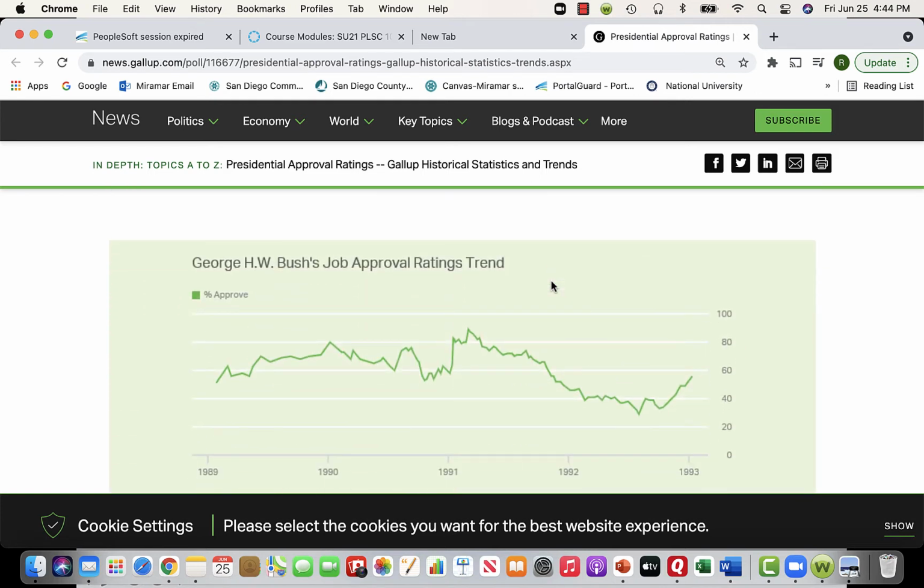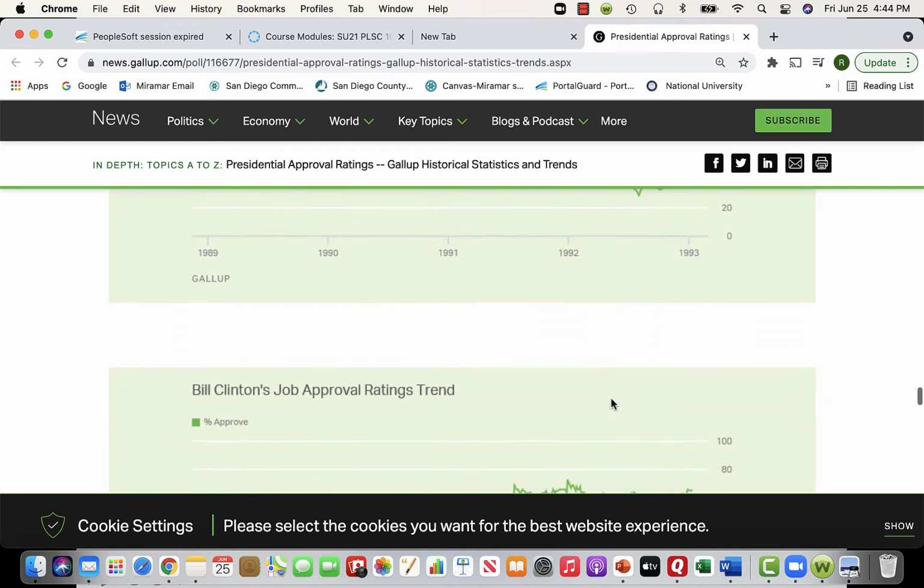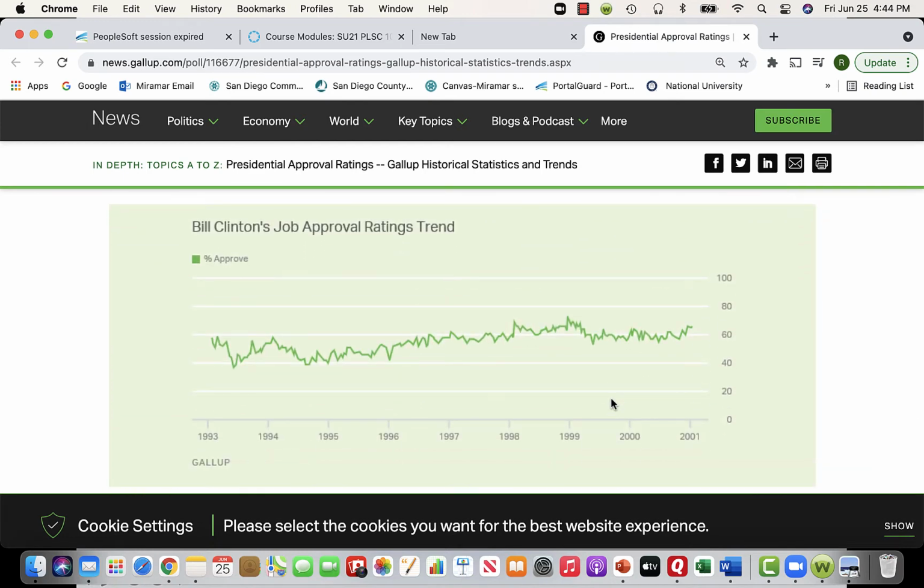George H.W. Bush, George W. Bush's father, had high ratings, highest right around the peak of the first Persian Gulf War. And then after the settling of the Persian Gulf War, we started to see a decline in his approval ratings based off of a recession that we had. Now, Bill Clinton's is an interesting one. He comes in with a moderate amount of support, goes up and down.